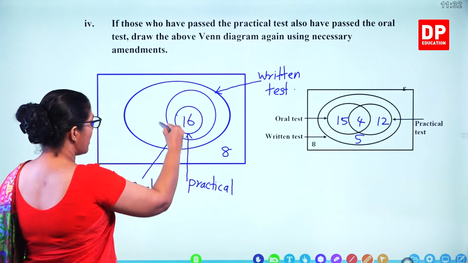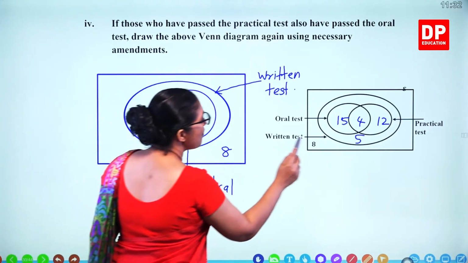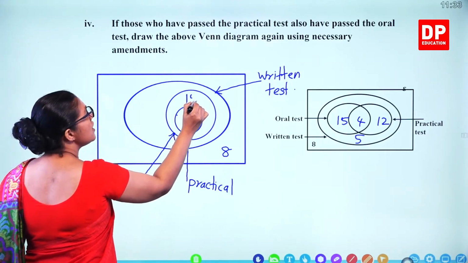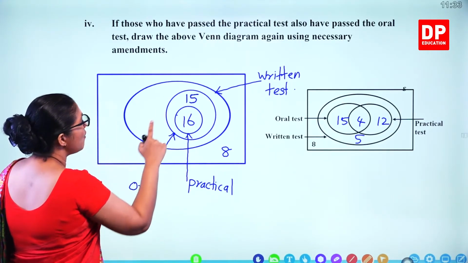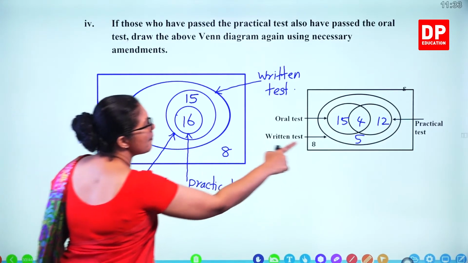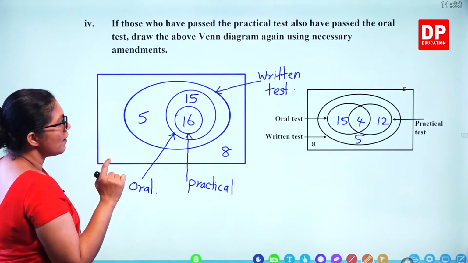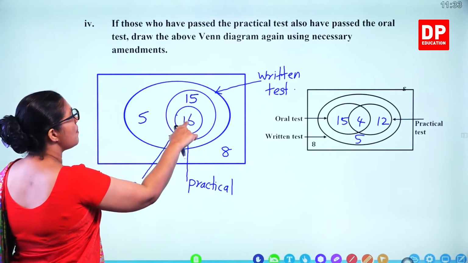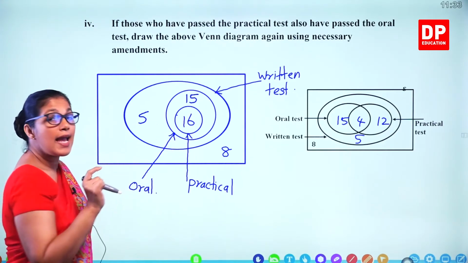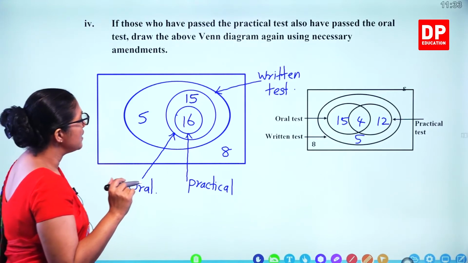This is oral. So passes the oral exam and written exam, that's 15. So 15 comes here. And what's the other part? Only passing the written exam, that's 5. So 5 here. So check whether it's correct. 16 plus 15, 31, and 5, 36, and 8, 44. So that's the final Venn diagram.